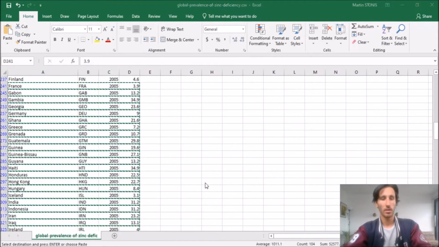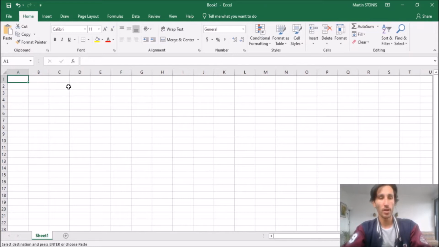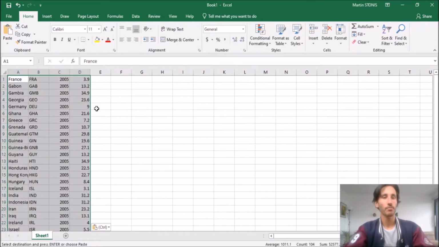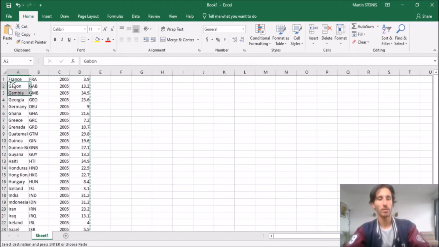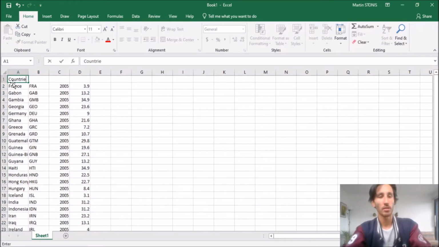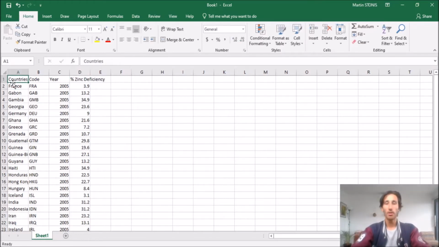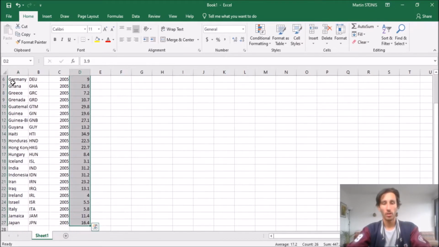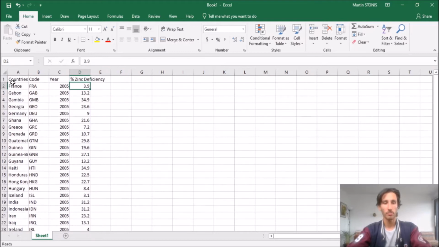Control C, open a new Excel spreadsheet, and Control V to paste. Actually, you want to Control X and Control V down one row so we can put in the headings again. Countries, code, year, and percentage zinc deficiency. Cool. So now we have one data set with 26 countries and their percentage zinc deficiency.